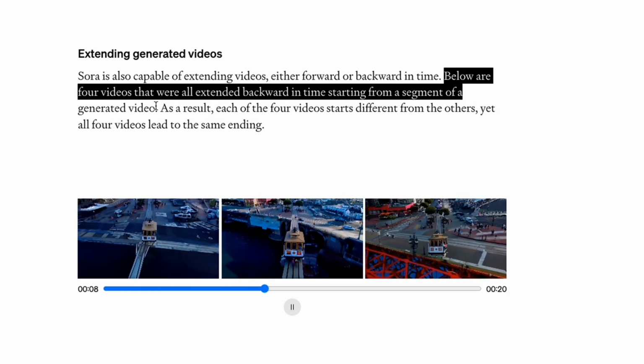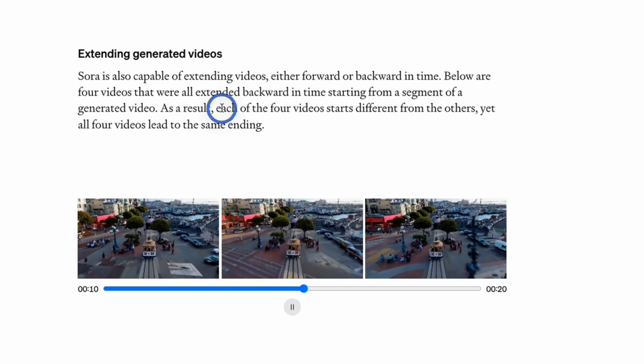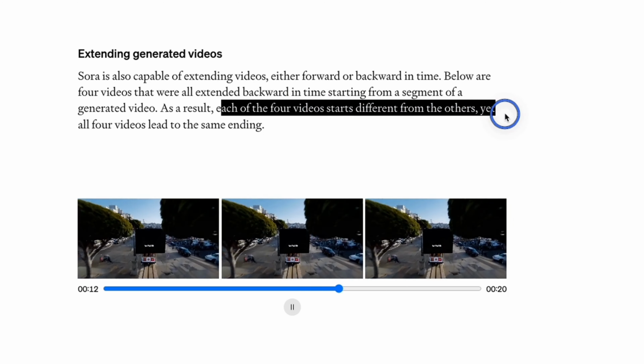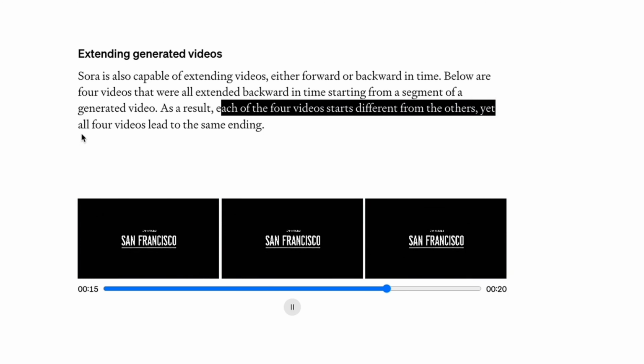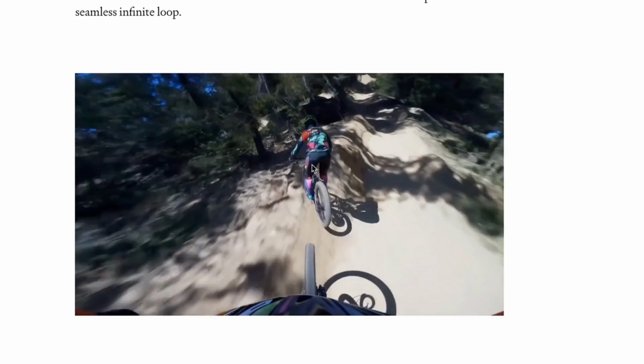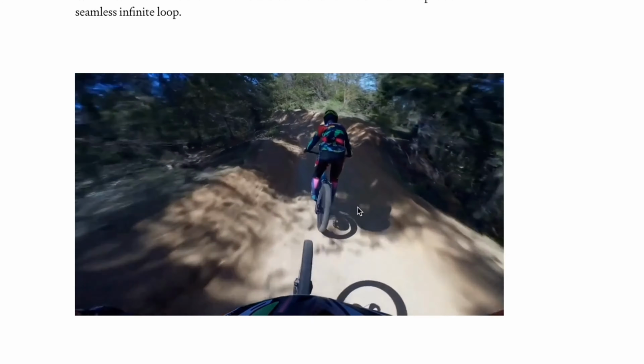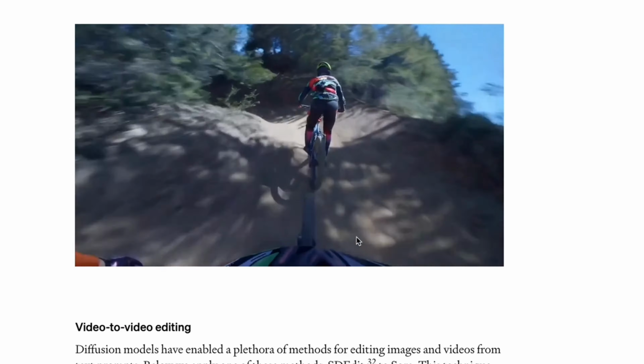Starting from a segment of generated video, and as a result, each of the 4 videos starts different from the others, yet all 4 videos lead to the same ending. Now, here is another video. It will be actually interesting to see whether it can extend actual videos.